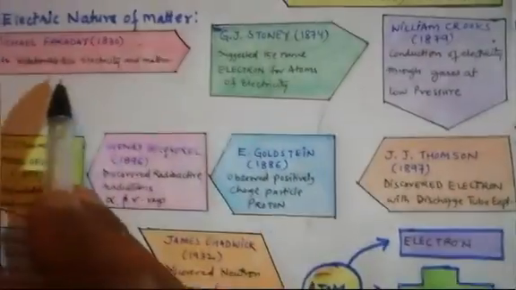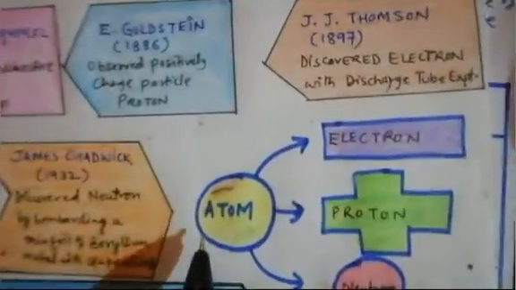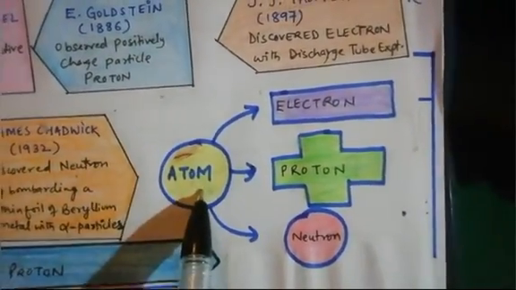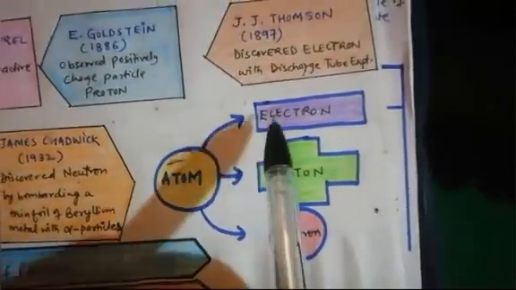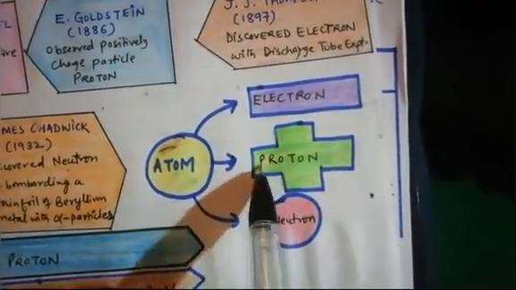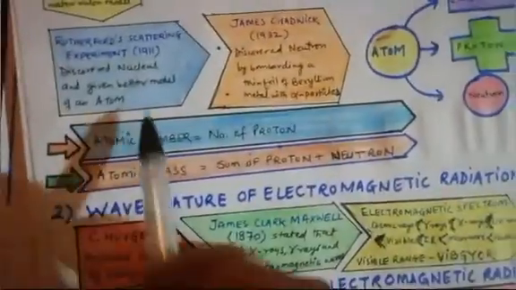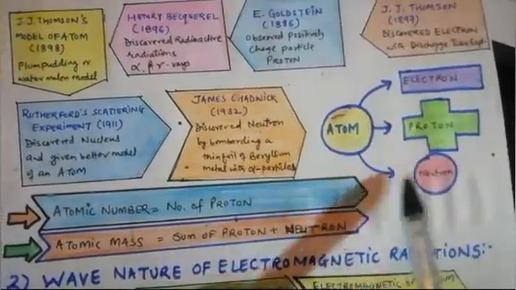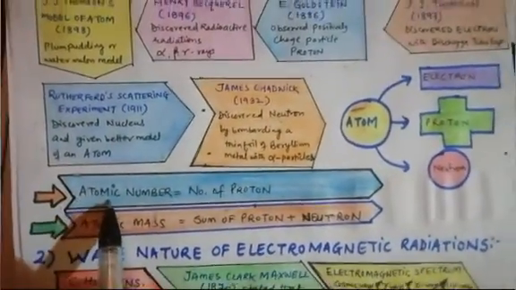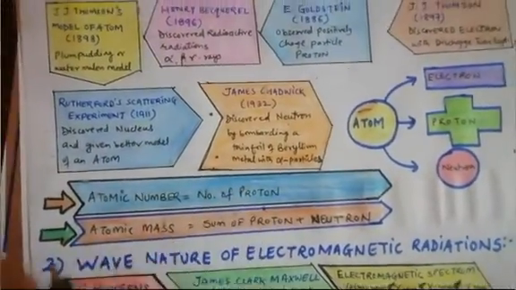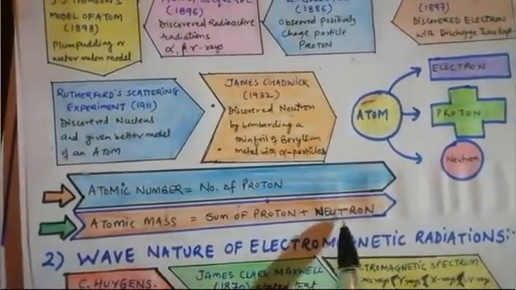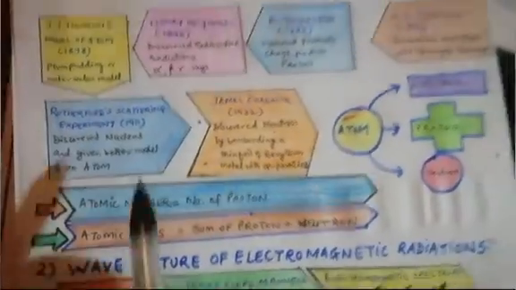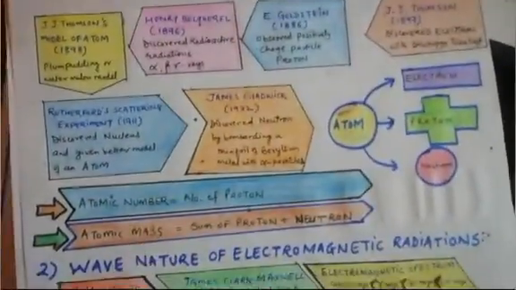So after all this story, we conclude that now atom is not the basic unit. There are some subatomic particles which are smaller than atom. Electron is negatively charged, proton positively charged, and neutron has no charge. Once we know the electron, proton and neutron, we come to know what atomic number is. Atomic number is the number of protons. The number of protons in an atom is equal to the atomic number, and the sum of protons and neutrons in the nucleus makes the atomic mass. So up to this, the electric nature is what we have done.